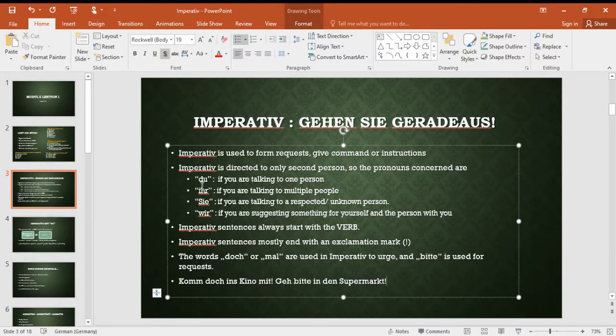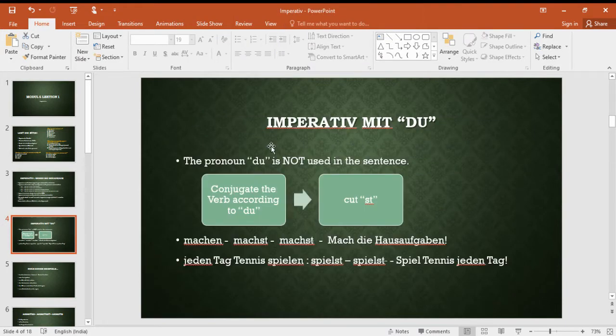Now we are going to deal with each form of imperative separately. We will start with du form. How to form an imperative sentence for du. That means when I'm talking to only one person. Imperative for du means the pronoun du is not written in the sentence. Although I'm referring to du, one person I'm talking to, the word du is not written in the imperative sentence. Okay? And then we also require the verb in imperative form. We cannot use the verb in infinitive form or conjugated form.